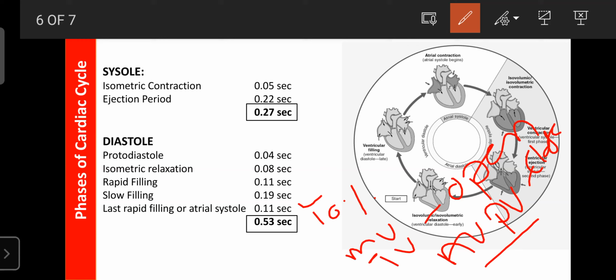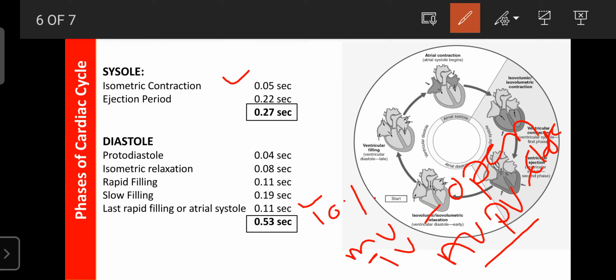It is the first phase of the ventricular systole, and the duration of this phase is 0.05 second. For 0.05 second, the ventricle muscles are contracted. The tension in the ventricle muscles increases, but there is no change in the muscle length. So, dear students, during the isometric contraction period of the ventricular systole, the duration is 0.05 second.